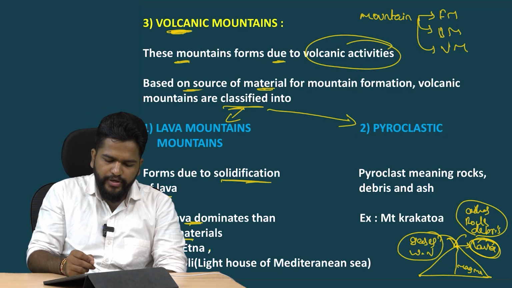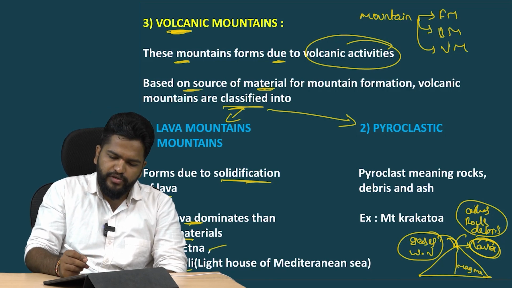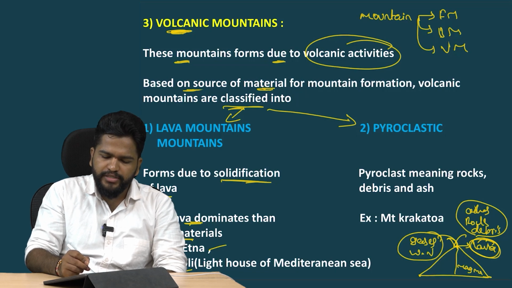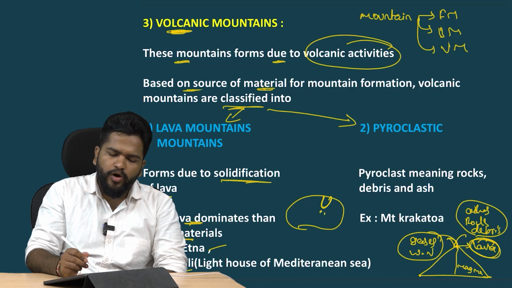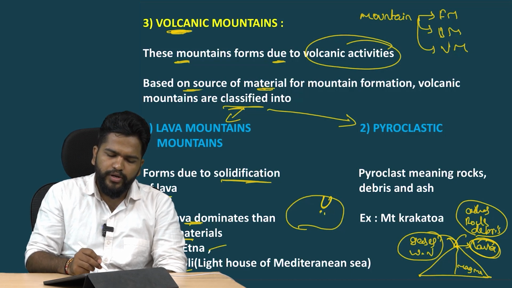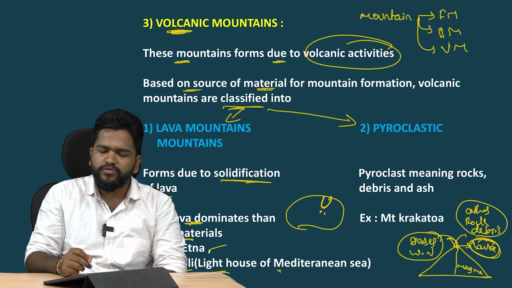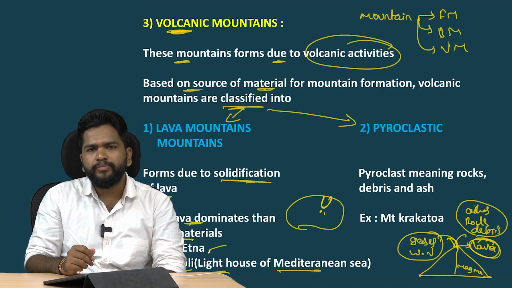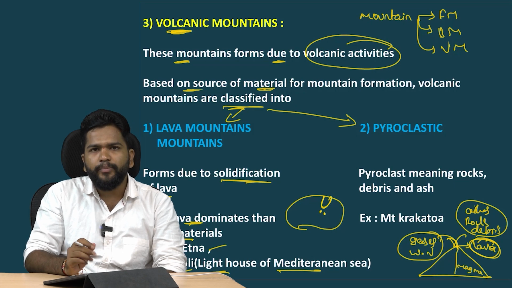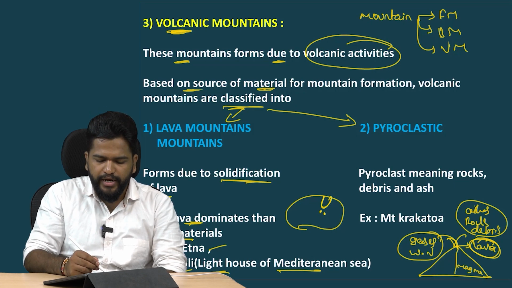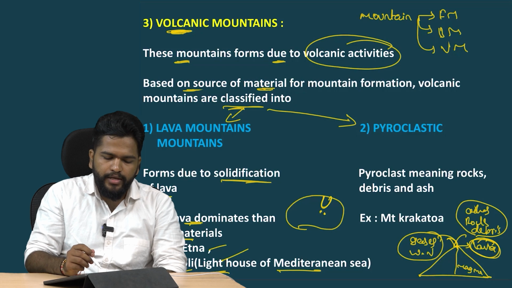Here the examples are Mount Etna and Stromboli. If we look at the map of the Mediterranean Sea, here comes Italy, and here come Mount Stromboli and Mount Etna. So these are the two examples for lava mountains. The Stromboli lava mountain is called the lighthouse of the Mediterranean Sea. Why? When Stromboli erupts, it gives light to the total Mediterranean region. Hence, it is called the lighthouse of the Mediterranean Sea.